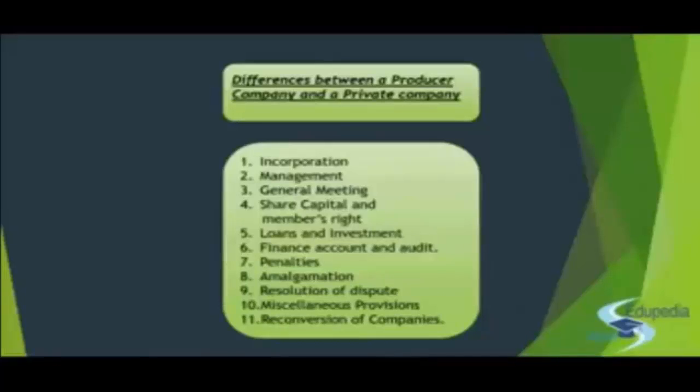The difference steps in when the chartered accountant gives out the audit report, where in the case of a private company, the auditor's report shall be subject to the provisions as specified in section 227. You have specific sections for the report. But in the case of producer company, although you follow all the provisions of 227, additionally, the chartered accountant will have to report on matters like debts due, bad debts, verification of cash securities, the donations, etc.